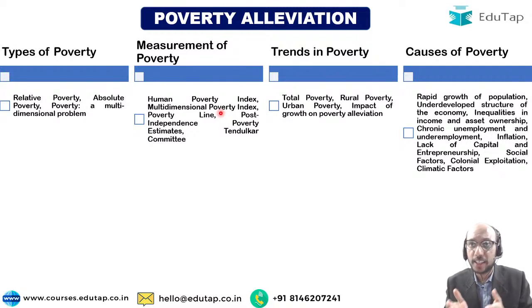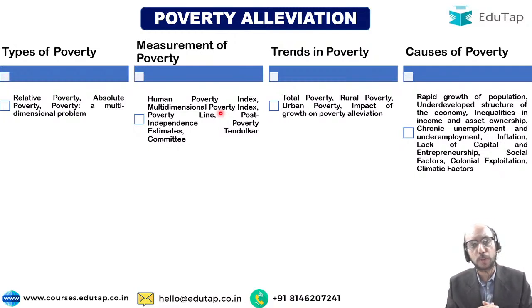There is inequality in income and asset ownership, because of which, let us say, my income is lower, so I am poorer because I do not have assets. Maybe you have income, maybe you have assets, therefore you are richer. What is the asset that I want? I probably want land, right? I probably want soft skills, right? That is also an asset, right? So if we have inequalities in income and asset ownership, obviously it will result in poverty. Chronic unemployment and underemployment is a cause of poverty. Again and again I am out of a job, again and again I am sitting idle, I do not have a source of income, therefore that is a problem.